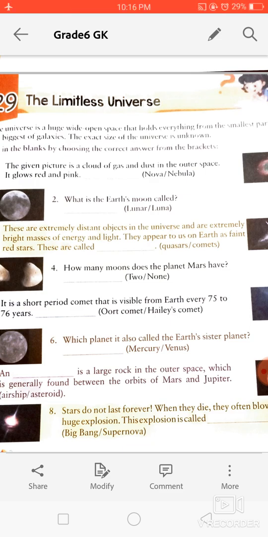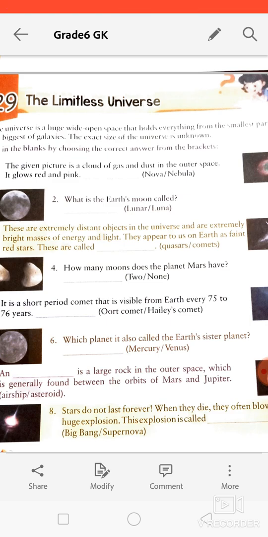Okay, and now the seventh one. It's a large rock in outer space which is generally found between the orbits of Mars and Jupiter. Is it airship or asteroid? It's asteroid. Okay, and now we come to the last question. The right answer of seventh is asteroid. Okay, asteroids.